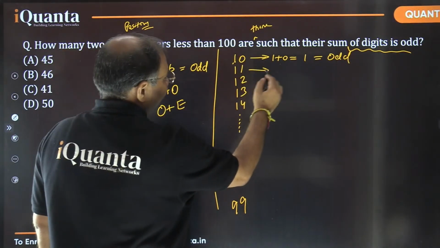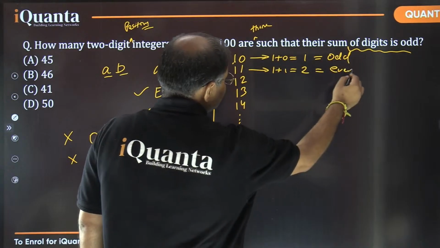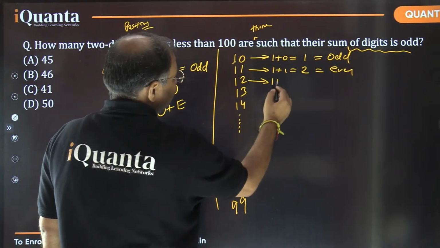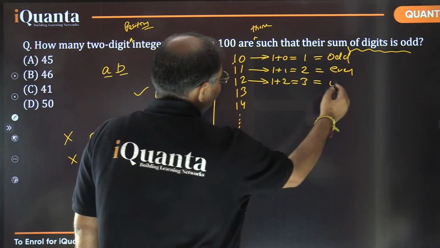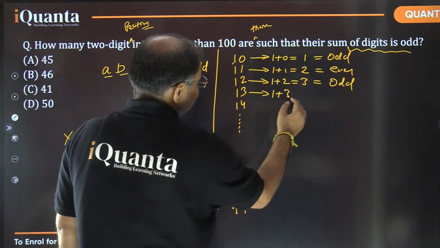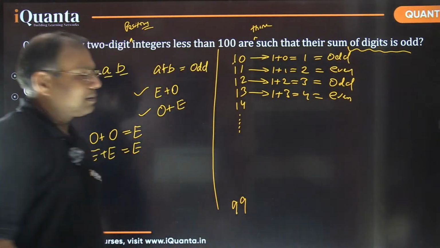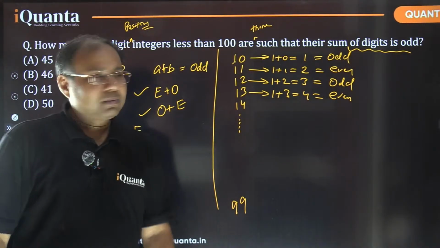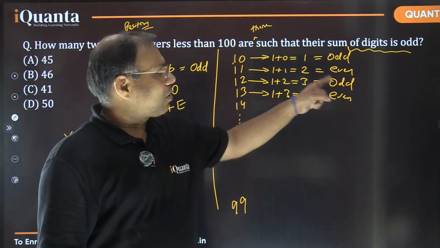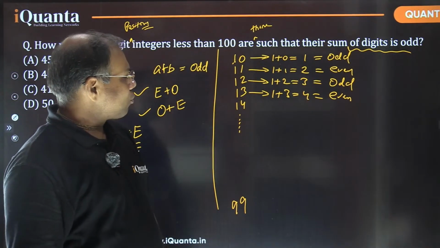Next, 1 plus 1, that is 2, which is an even number. Here 1 plus 2 is 3, this is again an odd number. Then 1 plus 3, it is 4, which is again an even number. Can you see any pattern here? Well, let's continue. You can see alternate: odd, even, odd, even, odd, even, like that. Yes or no? Well, it's going to continue, certainly.